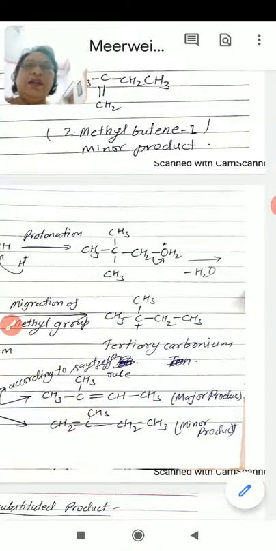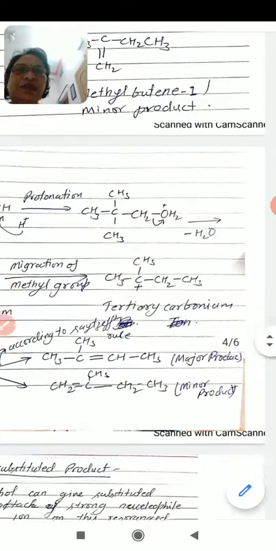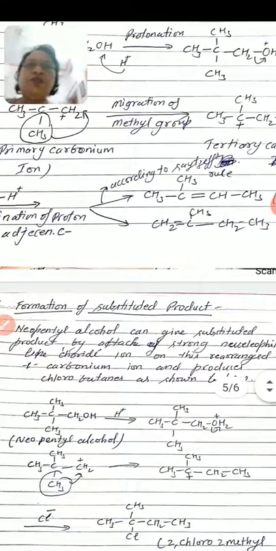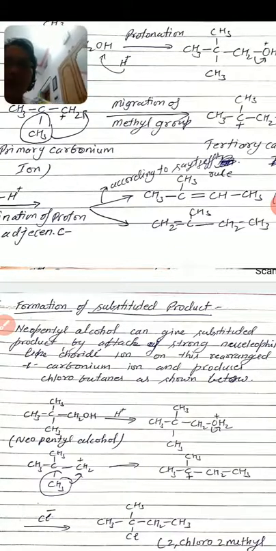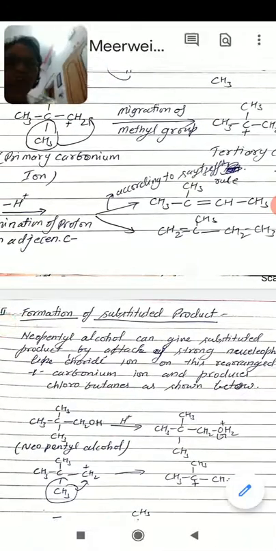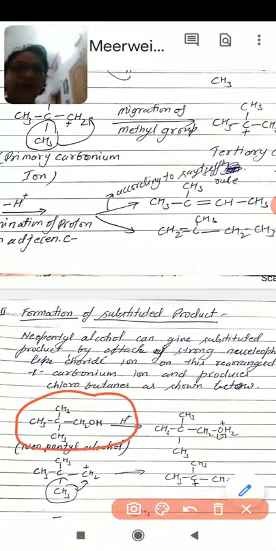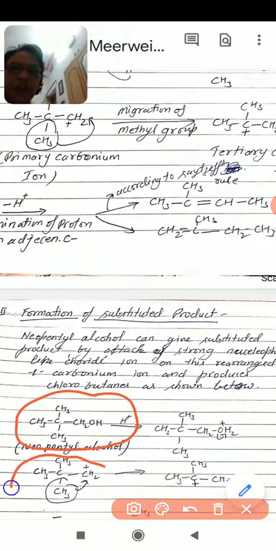Second is formation of the substituted product. This is neopentyl alcohol. First of all it is attacked by the acid, undergoes dehydration, forming a primary carbonium ion.